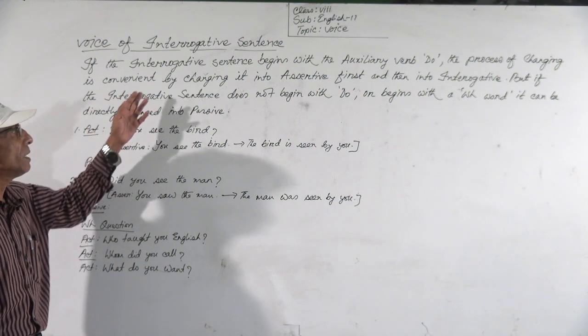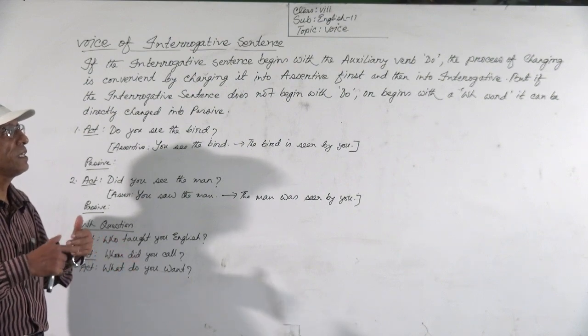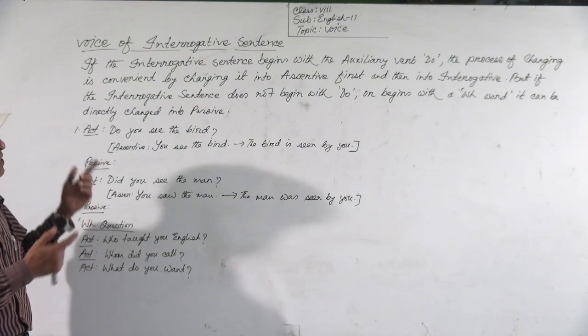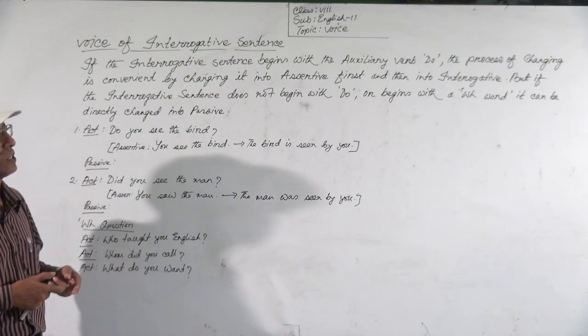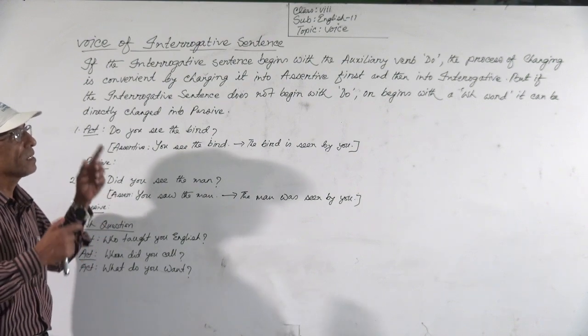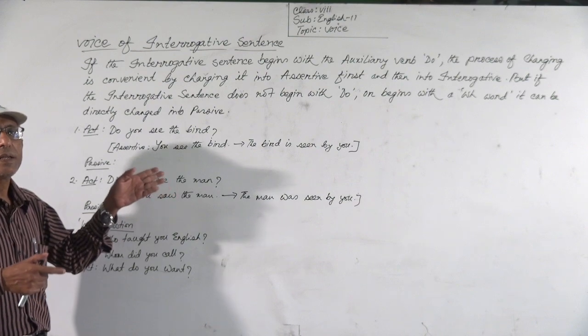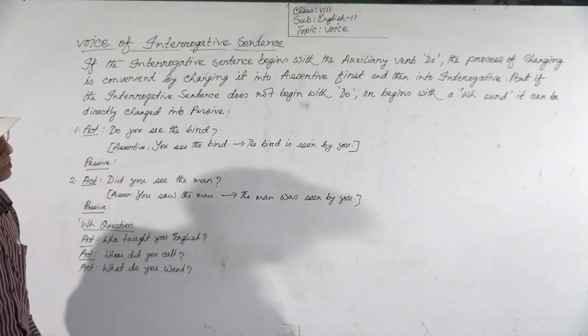Convenient means easy, by changing it into assertive past and then into interrogative. At first we have to change it into assertive, then passive voice, and then interrogative.